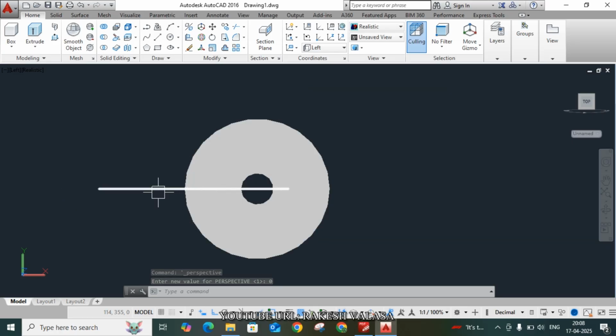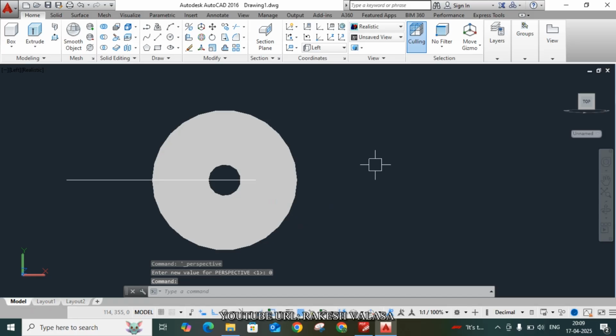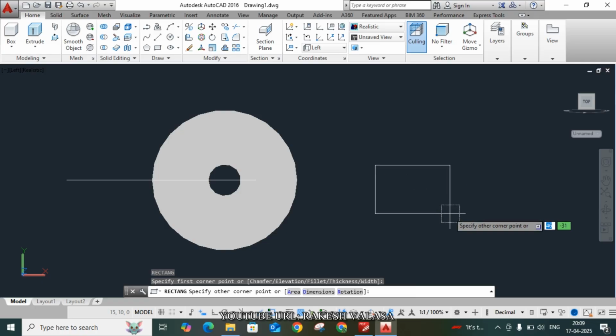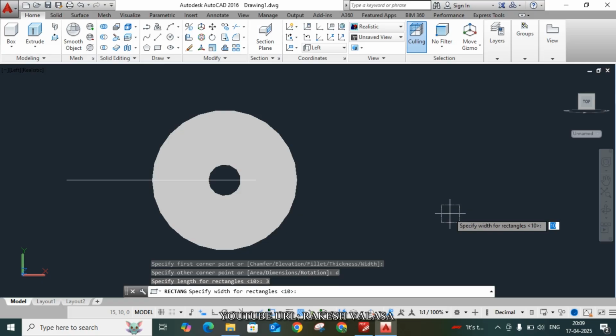Now you can draw one rectangle with length 3 mm and width 6 mm. Take the rectangle command, REC, enter. Specify first corner. Next choose dimensions, D, enter. Specify length for rectangle, that is 3, enter. Specify width for rectangle, 6, enter.